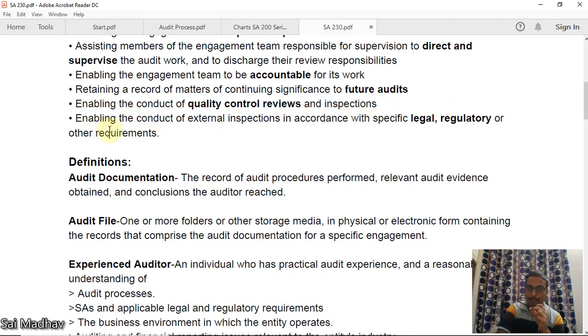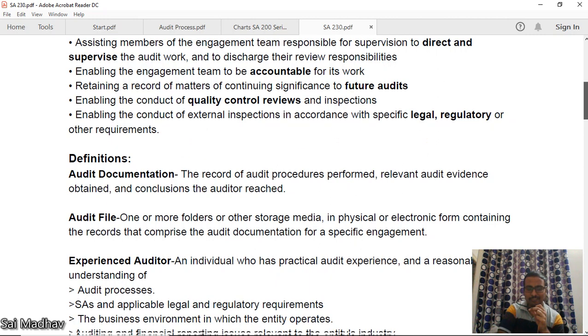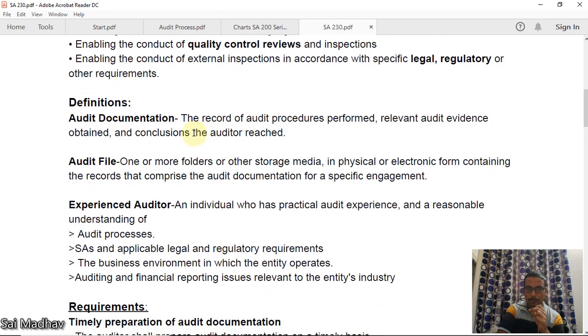Enabling the conduct of external inspections in accordance with specific legal, regulatory, and other requirements. If there are any external inspections, it would be very helpful. Definitions. What is audit documentation? The record of audit procedures performed, the relevant audit evidence obtained, and the conclusions the auditor reached. These three things constitute audit documentation.